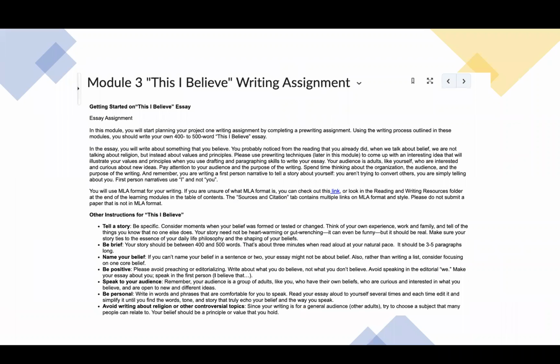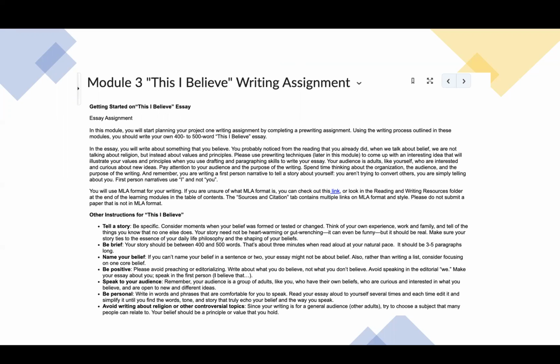Then you'll see the instructions for the This I Believe writing assignment. This week we'll just be planning some ideas. You don't have to have your full draft of your This I Believe essay ready this week. We'll work on our drafts next week. But I'm including the instructions because I think it'll be helpful if you read them and start thinking about them.